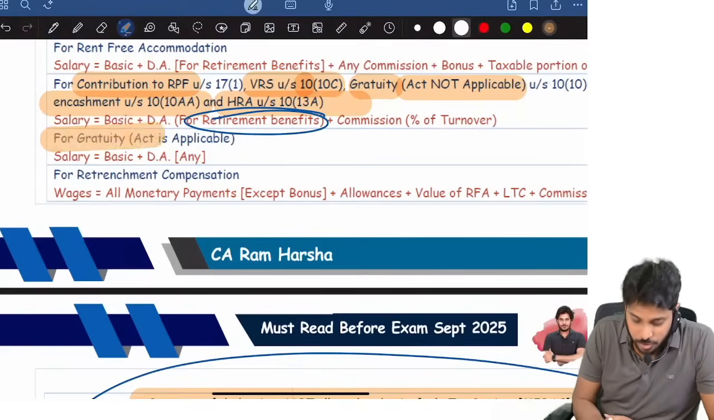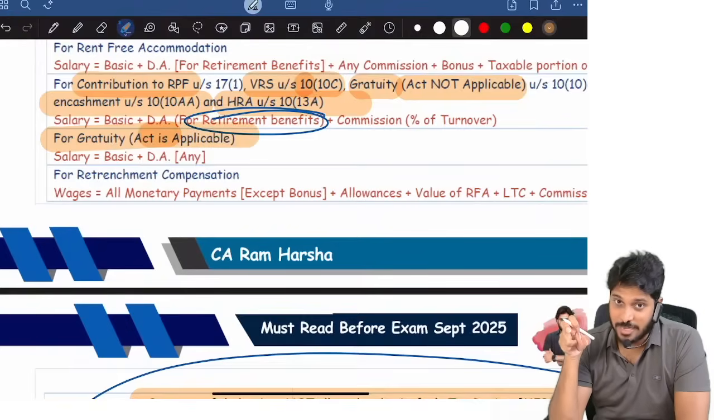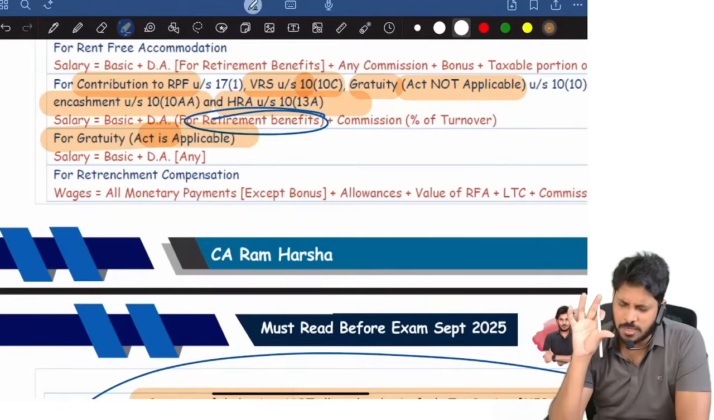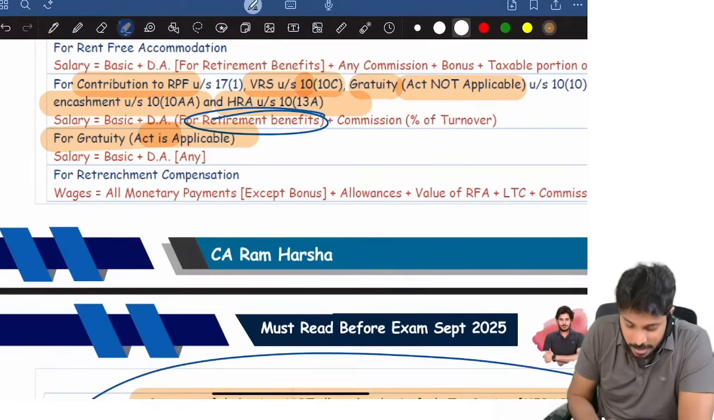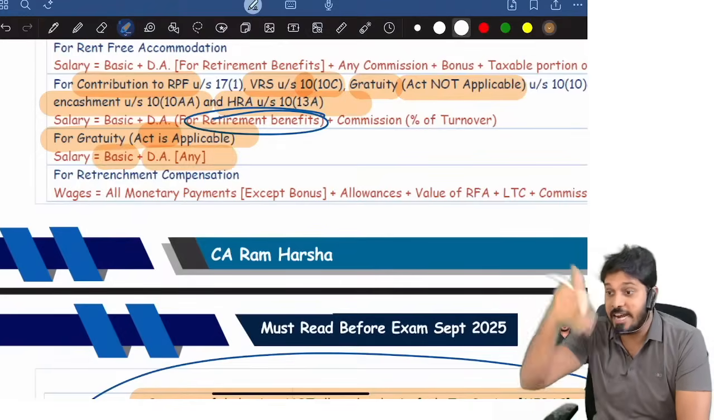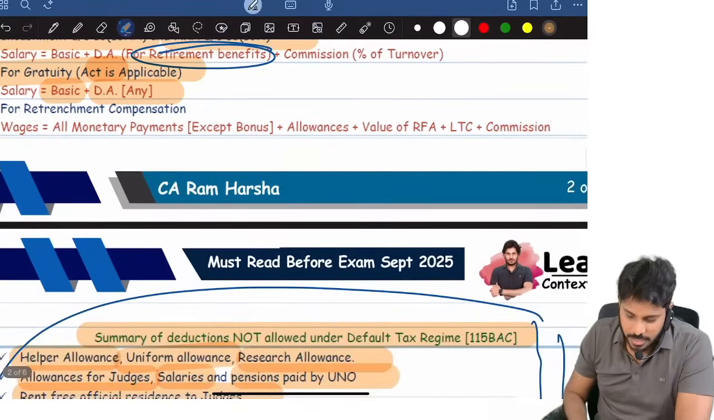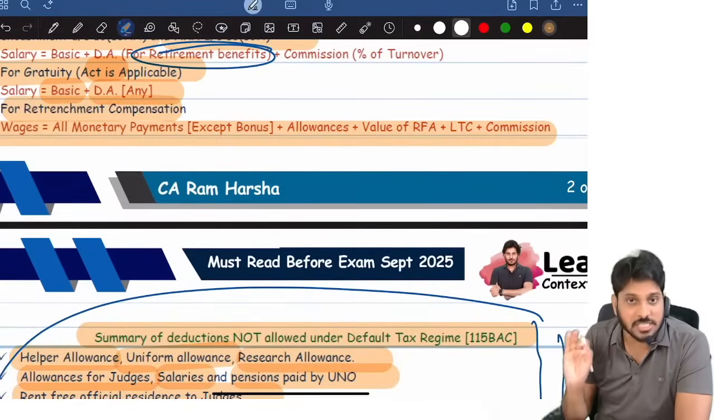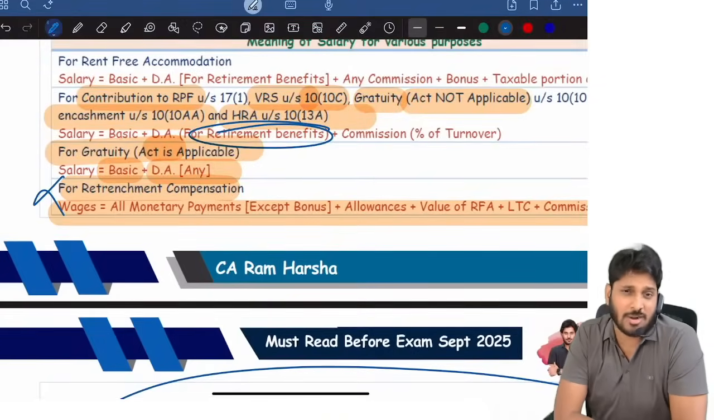Then suppose the employee received gratuity, where he is covered under the Payment of Gratuity Act. That time exemption is how much? 15/26 into last drawn salary into completed years of service or part thereof in excess of 6 months. Last drawn salary, salary means what? Basic plus any DA. They didn't mention which DA, retirement or non-retirement. Any DA, entire DA you have to add. There is no commission, nothing. For retrenchment compensation purpose, the salary definition is different, but that is not relevant from the exam point of view. From exam point of view, retrenchment compensation is not that important.